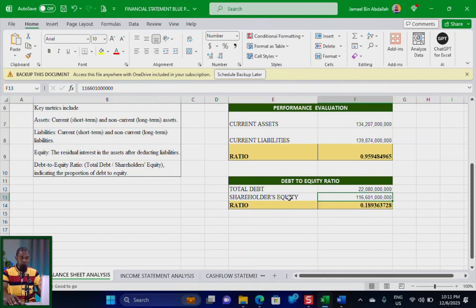So that simply means the company is actually not owing too many people as compared to the shareholders' equity, which is the value of this very particular ratio that we have here. If you multiply this by 100%, you have 18% or approximately 19% debt to equity ratio. I hope you understand. So this is how you go about evaluating the balance sheet of a particular business.